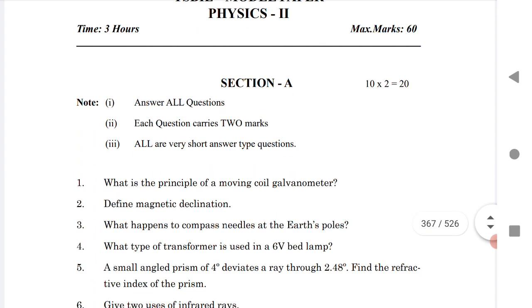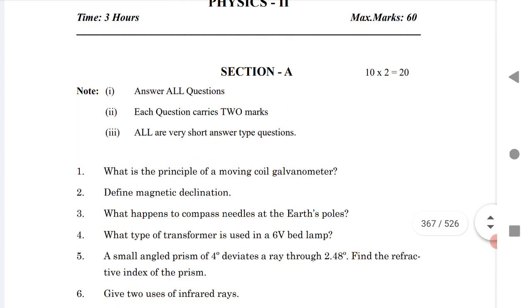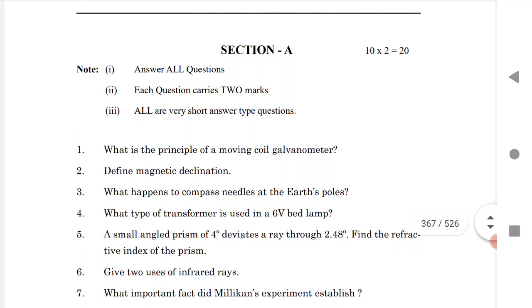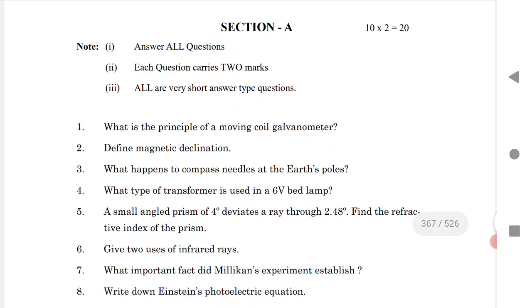Let us see the VSAQ section for the intermediate exam. In VSAQs, we know there are no choices. Answer all the questions. Each question carries 2 marks. All are very short question type.